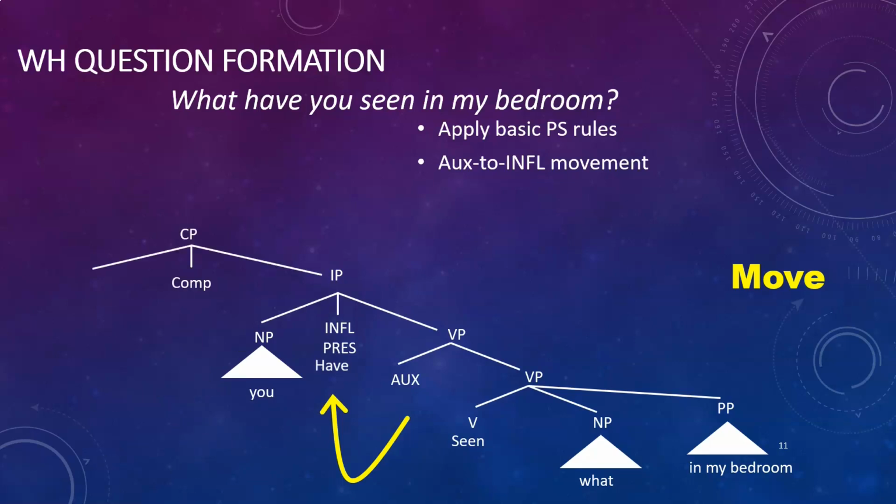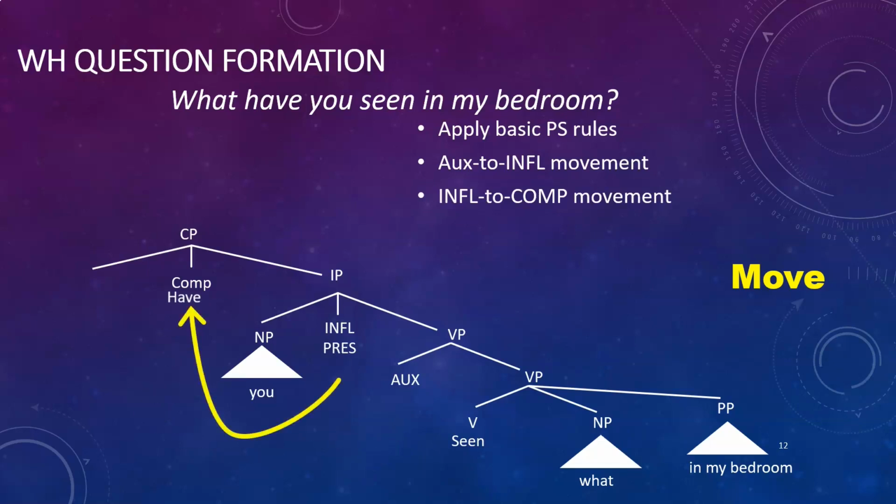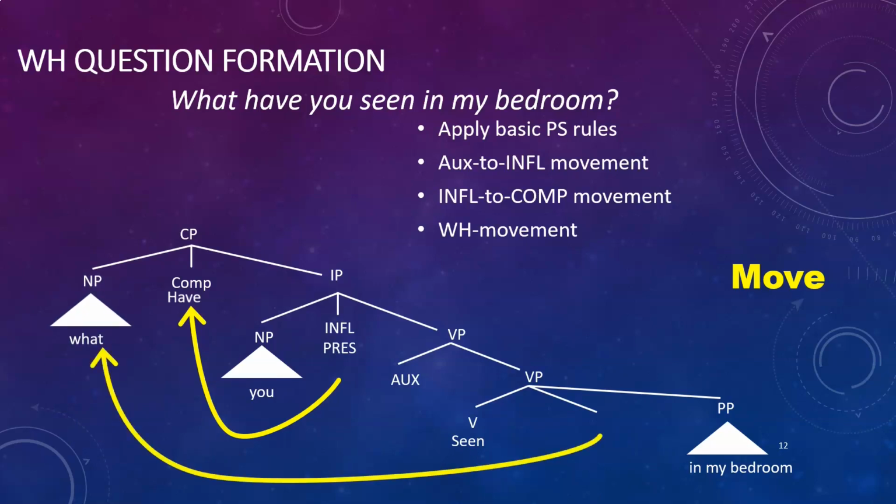And we're going to merge our comp, and this comp has some question features, which is going to tell the derivation, or tell the grammar, that we're going to be dealing with a question. At this point, we move again the infl to comp. So the auxiliary is moved from the auxiliary position to infl, and from the infl to the comp position. And this is where we stopped on the previous slide, where we were talking about yes-no questions. Of course, with WH questions, there's still something else to do, and that is to apply WH movement. And that involves taking the question word, or that whole phrase, and moving it to CP. And this gives us, what have you seen in my bedroom?